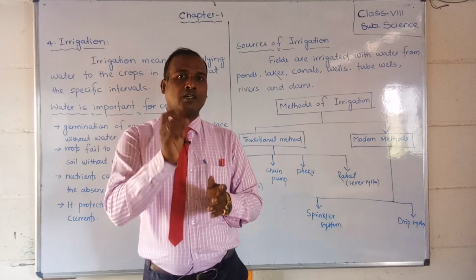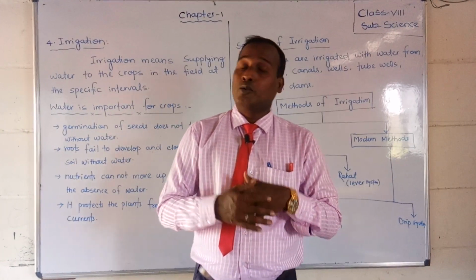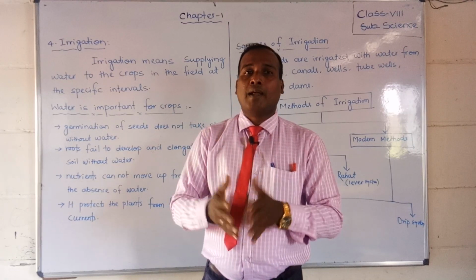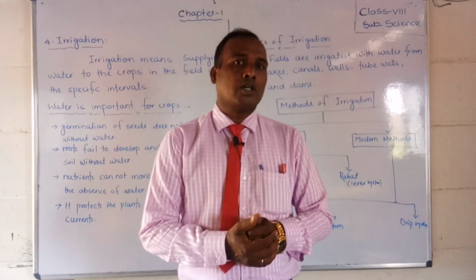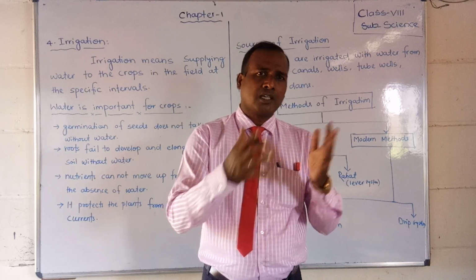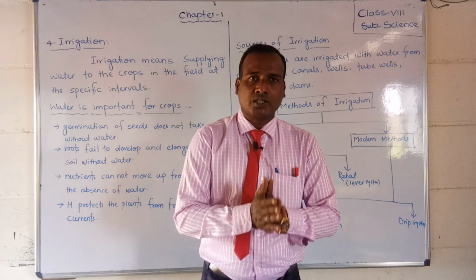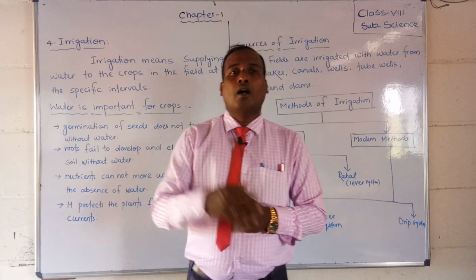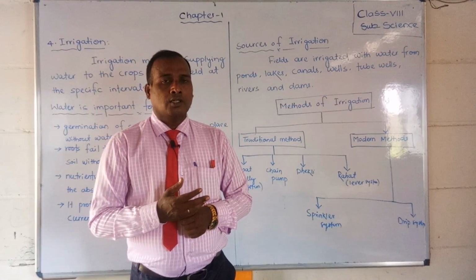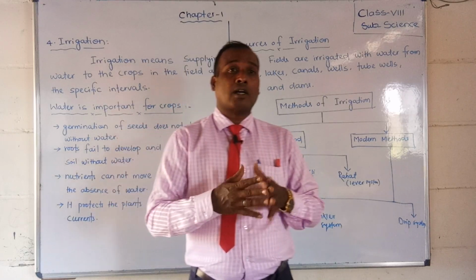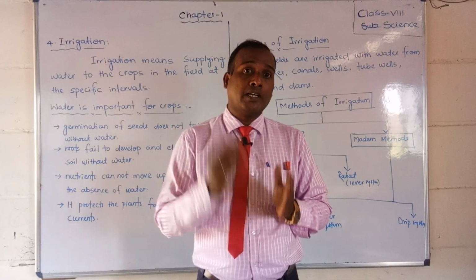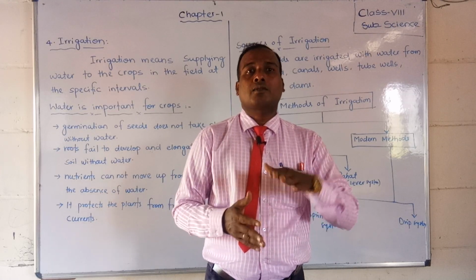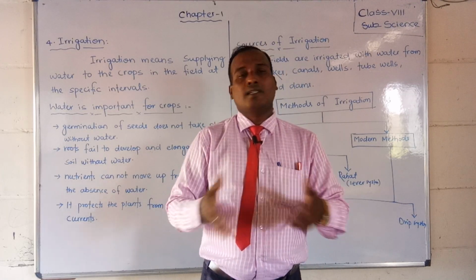Do you know what irrigation is? You have heard it a number of times. Irrigation means applying water to the plants or to the field. The farmers use different methods of irrigation to apply water to the plants. How they apply it, what methods they use, and what the benefits are, and why water is essential for the plant, we will study in this video.